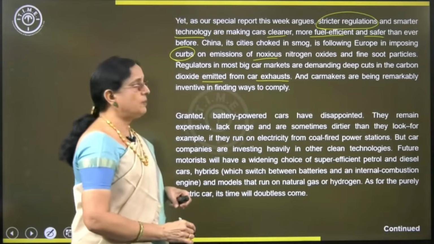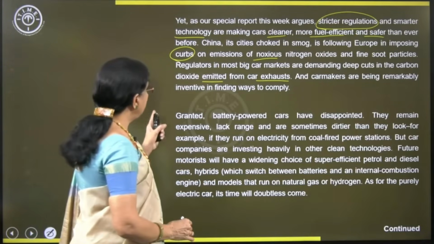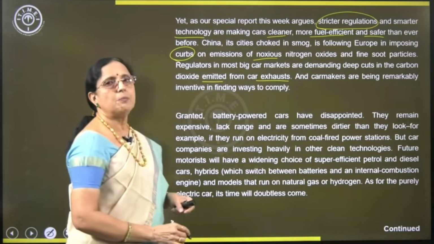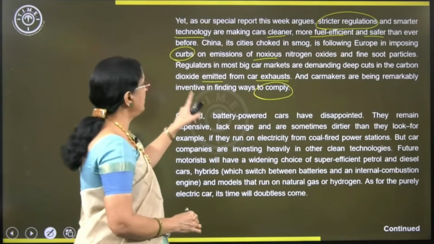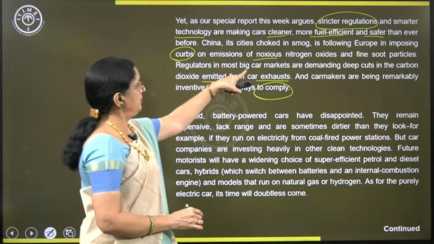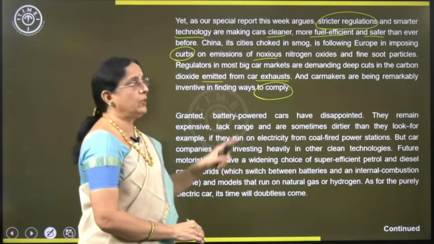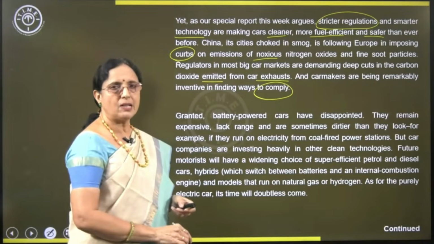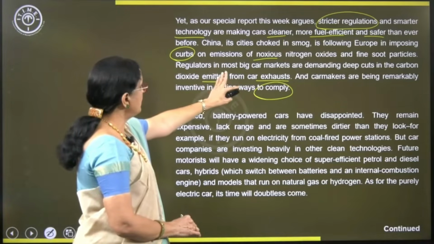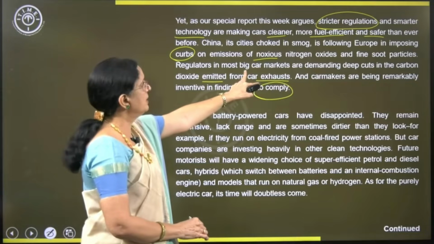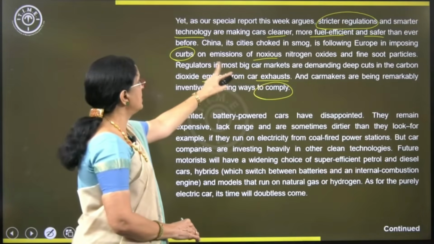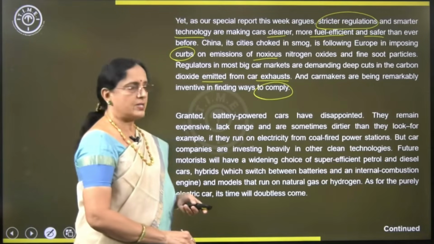And car makers are being remarkably inventive in finding ways to comply. Right. So, car makers are also enthusiastic about reducing or bringing down these problems. Is that clear? Mainly emissions from car exhaust, all right, pollution and soot particles and so on from the cars.